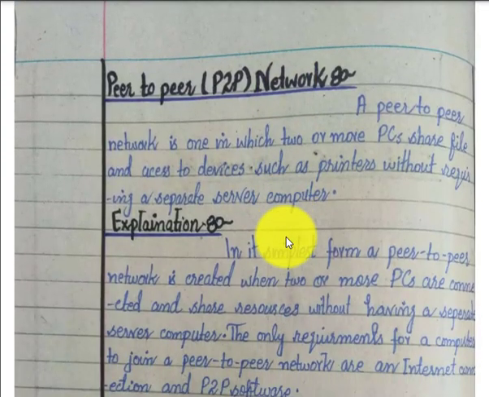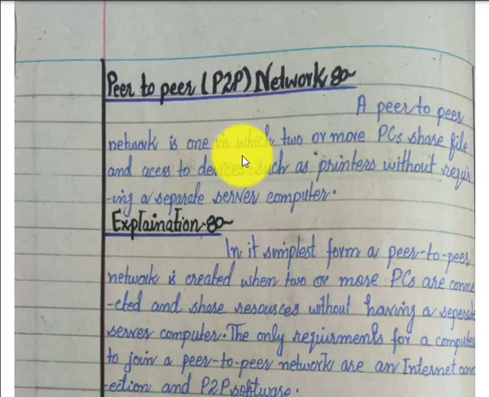In a P2P network, two or more PCs share files or access to different devices, but they do not have any server computers.